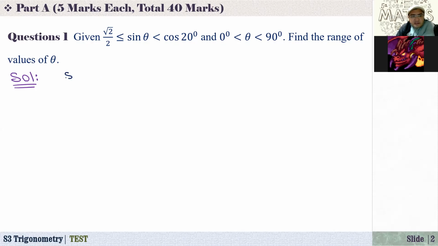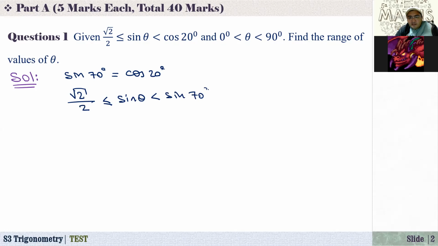So we know that sine of 70 degrees is equal to cosine of 20 degrees, or cosine of 20 equals sine of 70, because 70 and 20 are complementary angles. When they are complementary angles, the sum is equal to 90. And we know that sine of alpha is equal to cosine of beta if alpha plus beta is 90 degrees. If I rewrite this inequality again, here we have square root of 2 over 2 is less than or equal to sine of theta, less than sine of 70 degrees.